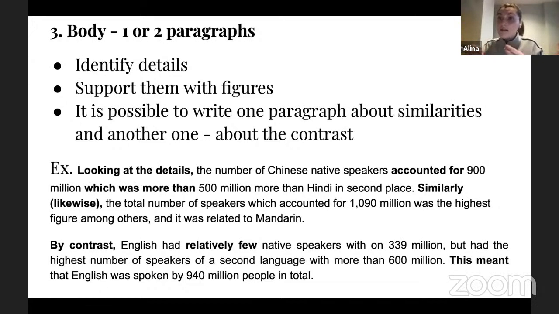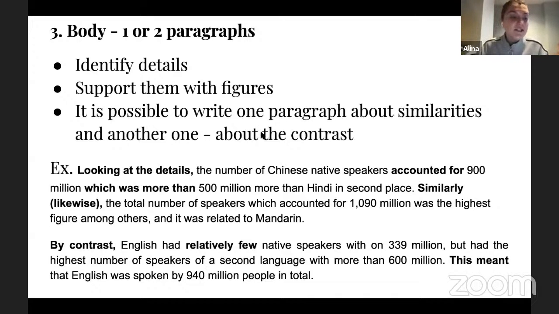So either let's say maybe contrast in those maps, it would make more sense to describe first the first map, and then in your second paragraph, the second map. So you don't combine them pretty much, unless you compare them. But still, then it's going to be similarities and contrast ideas, which would definitely help you.